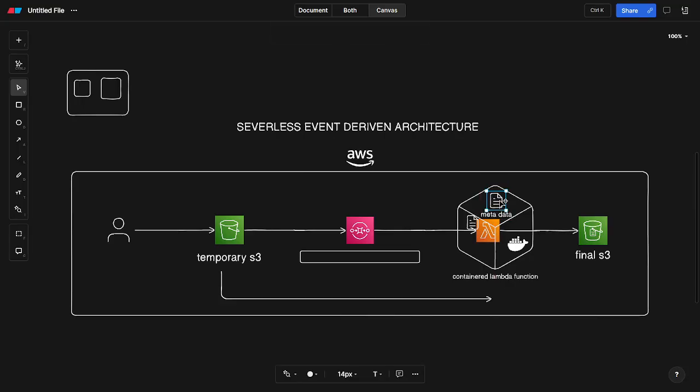And after this, our Lambda function is going to go down, because AWS shuts down the server whenever the Lambda function is not needed. So that's how this works. Try to build everything in serverless architecture, and that's all. Thank you. And this is how I have built this PDF compressor using serverless events.